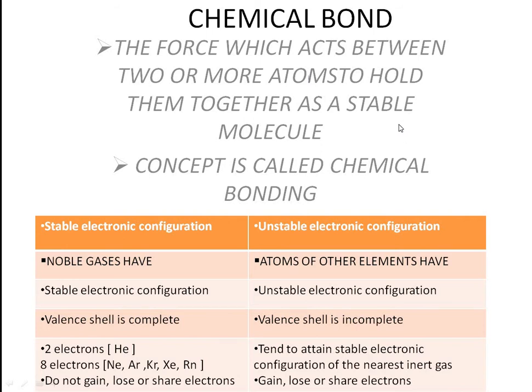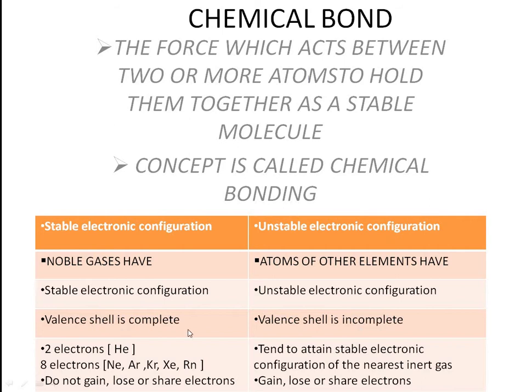How does it become a stable molecule? By getting the nearest noble gas electronic configuration. So that is what we call a chemical bond. Let's see the difference between stable and unstable electronic configuration, which we have seen last year. Noble gases have stable electronic configuration, but atoms of other elements have unstable electronic configuration.